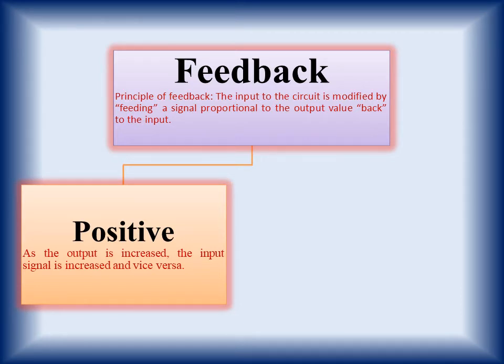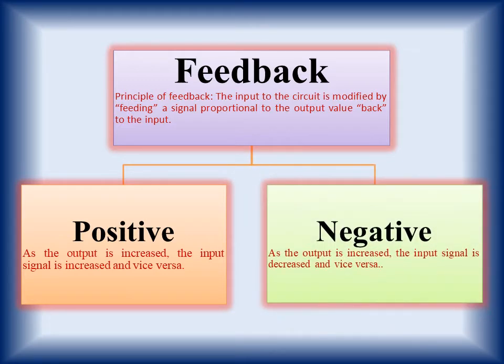The feedback signal can be of two types. First is positive feedback. By positive feedback we mean that the part of the output signal fed back to the input is in phase with the input signal, so the input signal and the feedback signal add up and the input signal increases. Second is negative feedback.